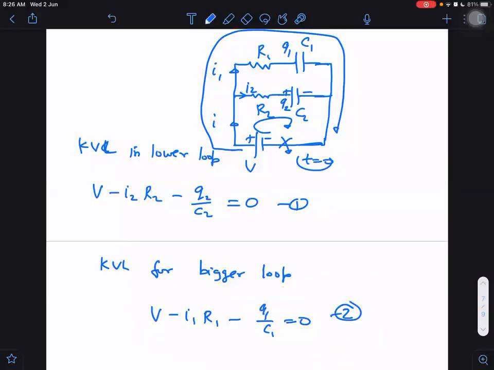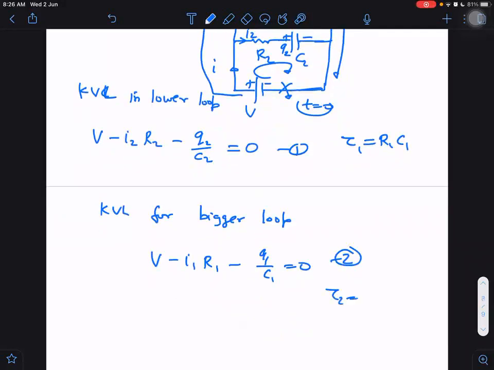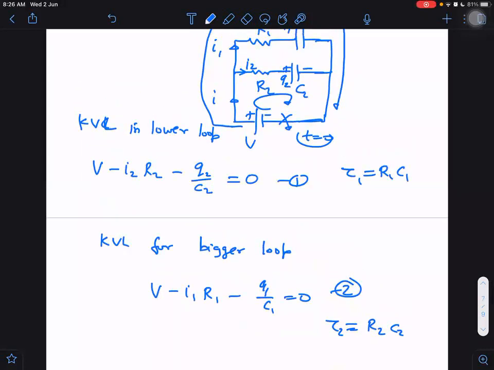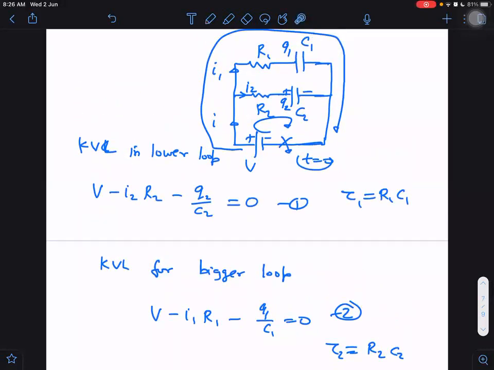In such cases, the time constant will be found separately as R1C1 for the upper part of the circuit, and for the lower part, separately R2C2. Separate for each part. If you are confused how we know when it will be separate, do we have to write the equation? No, we can directly tell.